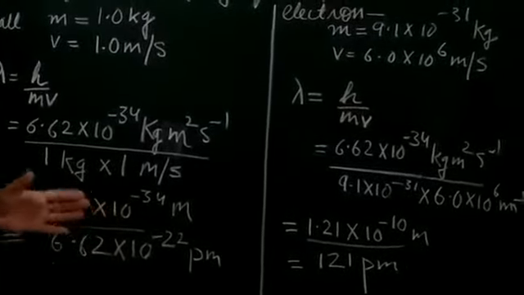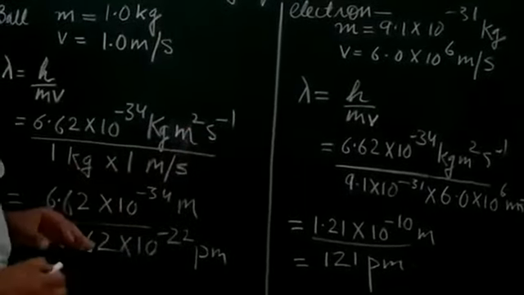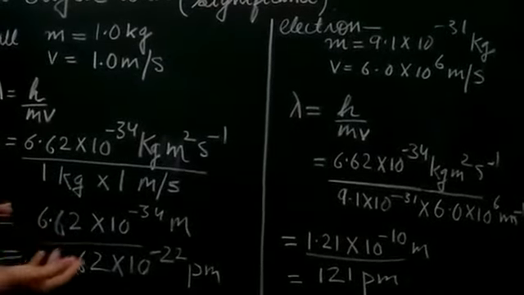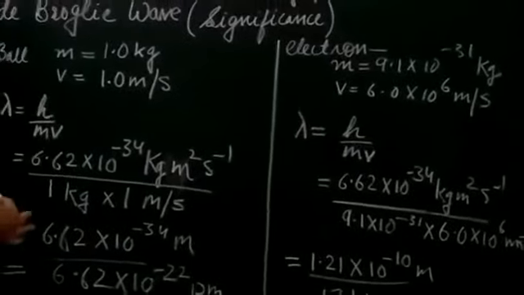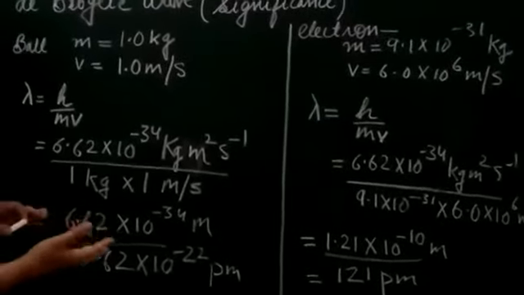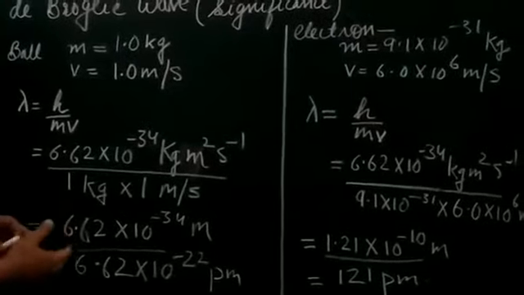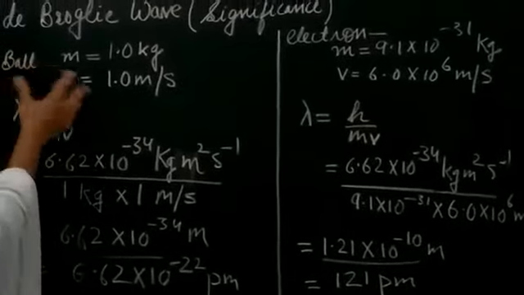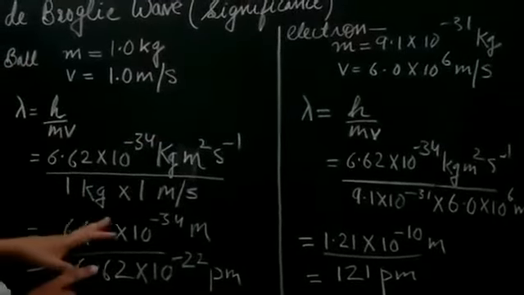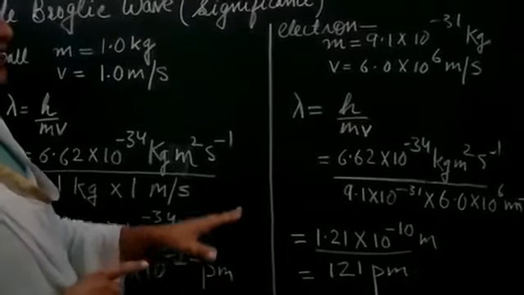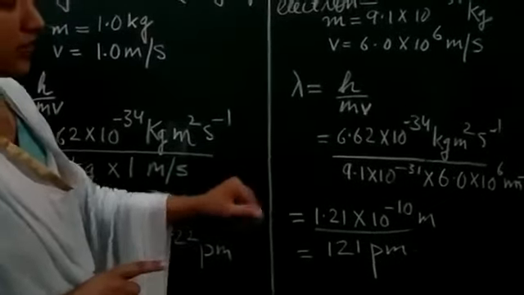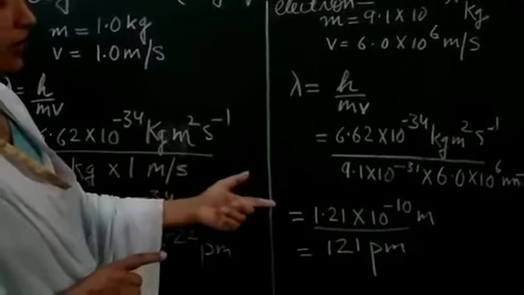Right? So which one has got a longer wavelength? Definitely the electron's wavelength is more, so it will be more easily traced out. Hence we can say that the ball, which is a macroscopic object, will have a comparatively very small wavelength associated with it, and hence it will act mainly as a particle. Whereas the electron, a microscopic object, has a longer associated wavelength, so it will show the particle nature also, and the wavelength associated will be significant.